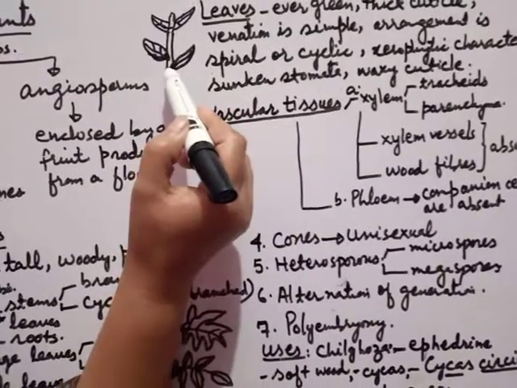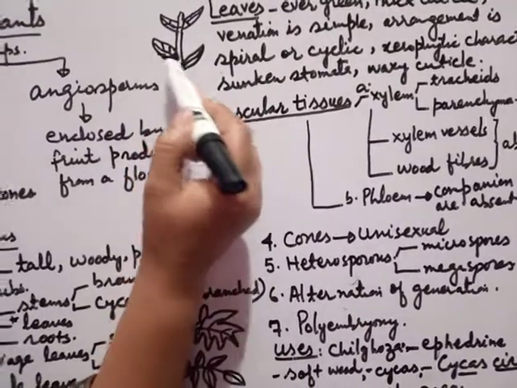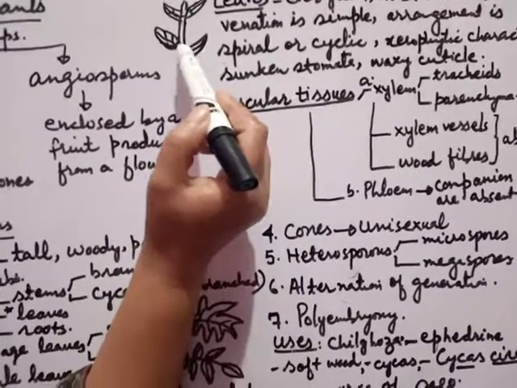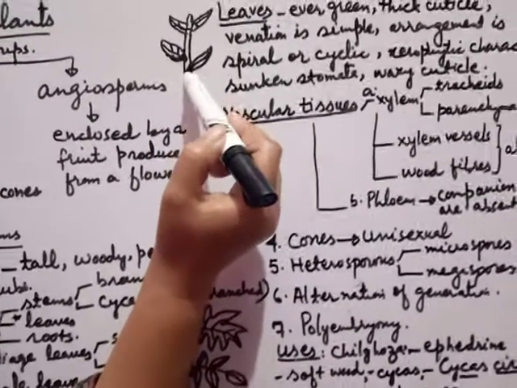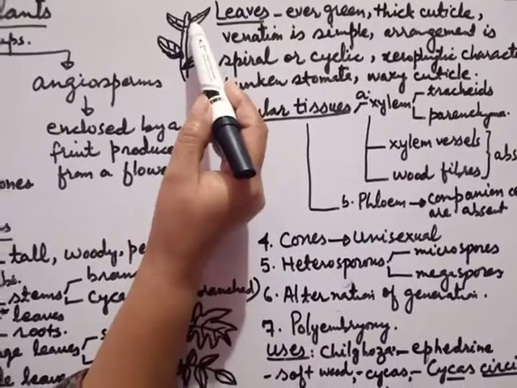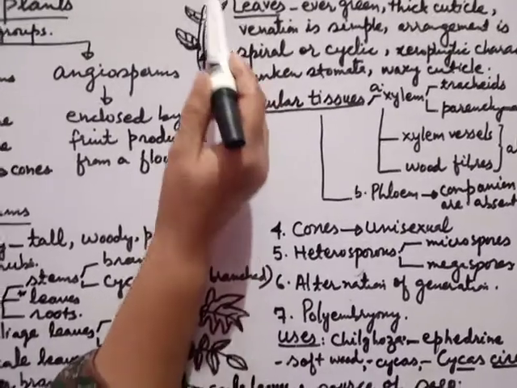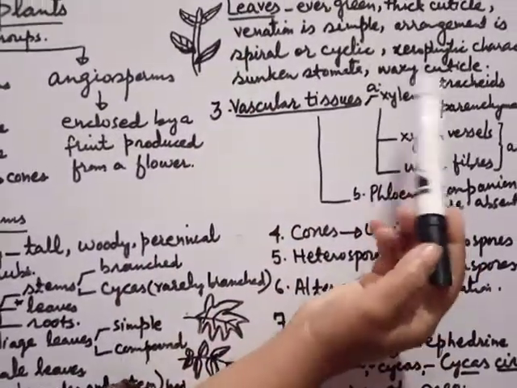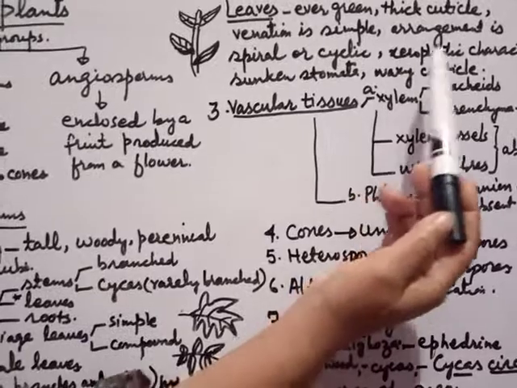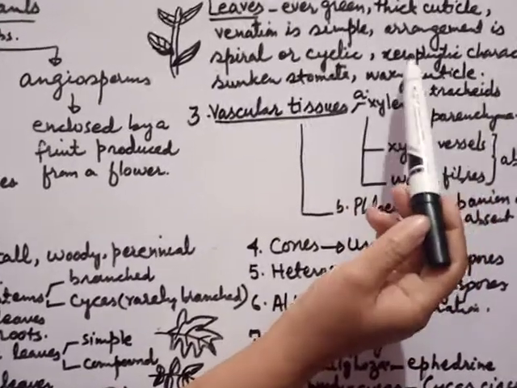Now you can see this is a spiral arrangement, meaning leaves are present on the front side or in the backward position, but they are arranged in what? Spiral position. And their leaves have xerophytic characters.